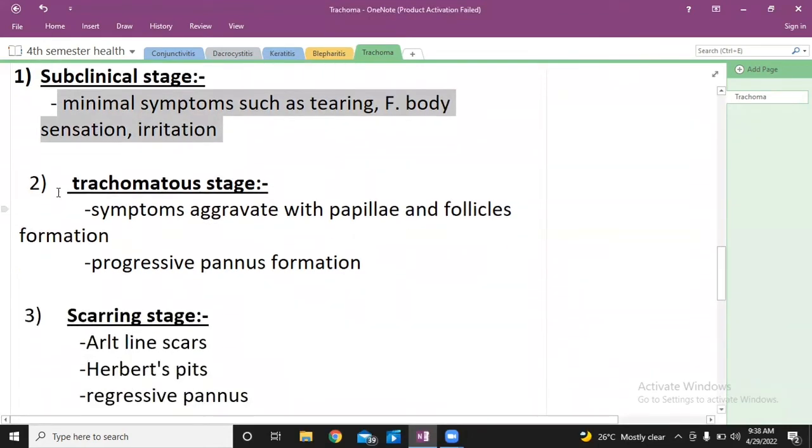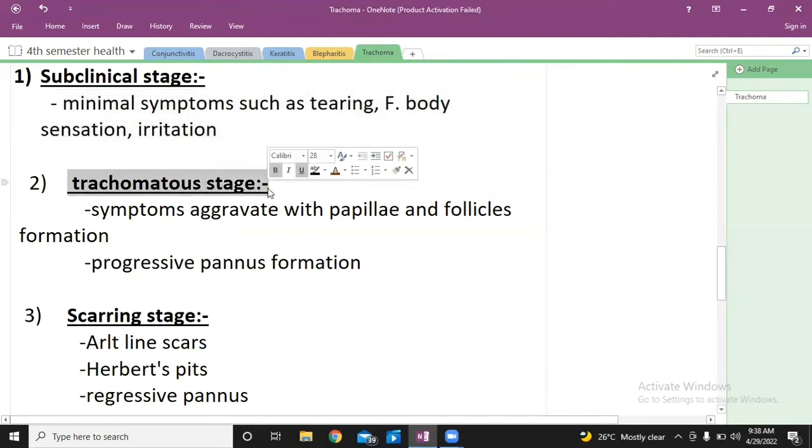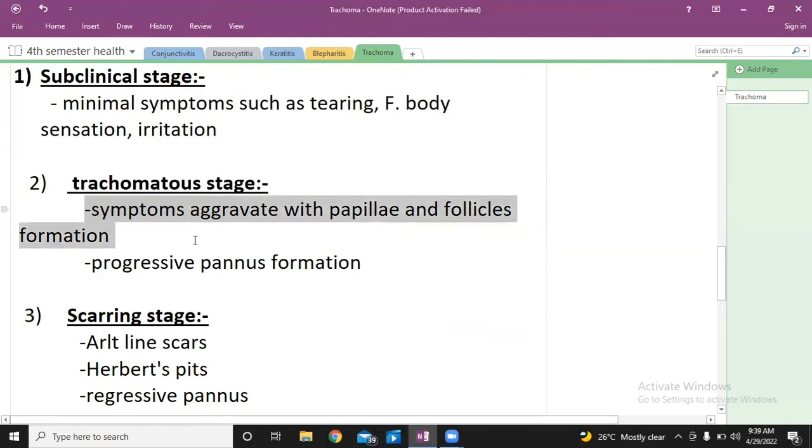So these are the sign symptoms that we can expect to see in the corneal inflammation during the trachoma disease. We have discussed all of these sign symptoms: superficial keratitis, Herbert's pits, and pannus formation. Pannus formation is the infiltration of blood vessels towards the cornea from the conjunctiva. Let me show you a picture of pannus formation.